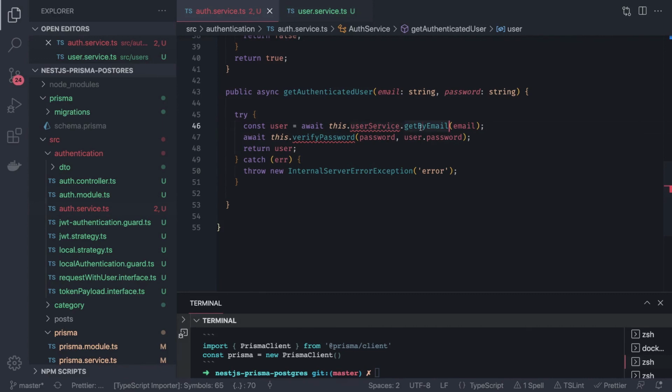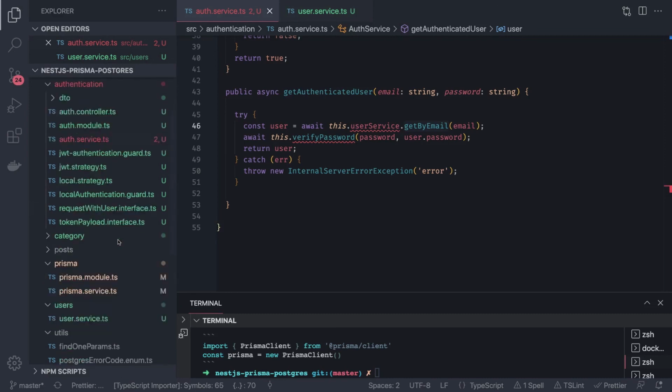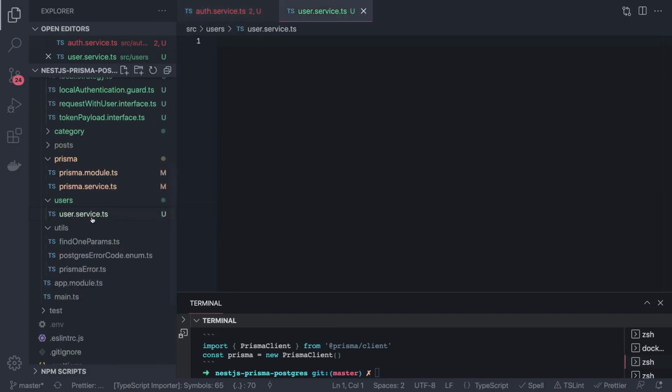Inside user service I can define this method getByEmail that will do our stuff. Inside user service we can simply create one method getByEmail, and we have already done this many times. Here is my user service, injectable, because I wanted to just isolate things.